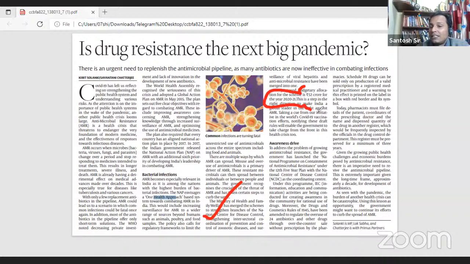Facts are mentioned that a budgetary allocation of 52 crores has been made in the last year for fighting this antimicrobial resistance. And then it talks about the national campaign for containment of antibiotic resistance. In the 12th 5-year plan, we had a national action plan. We do not have a 5-year plan now. And then it talks about various campaigns which the government of India has